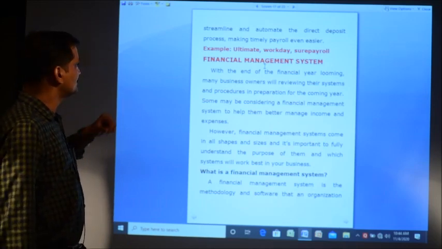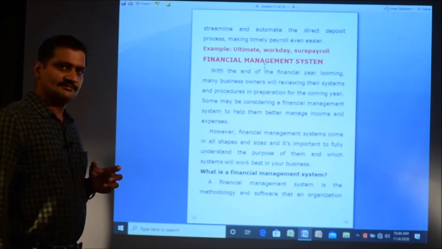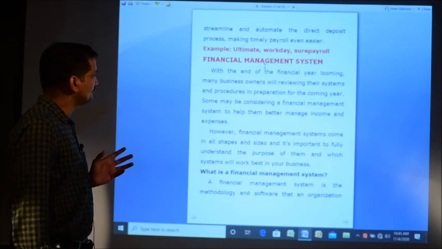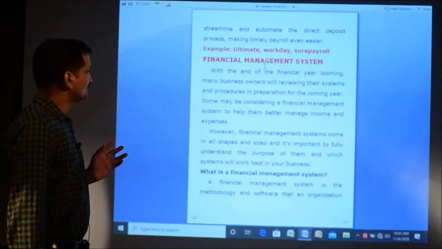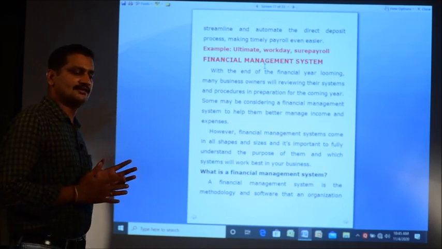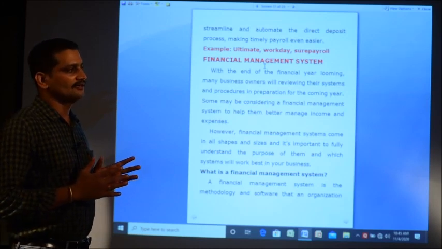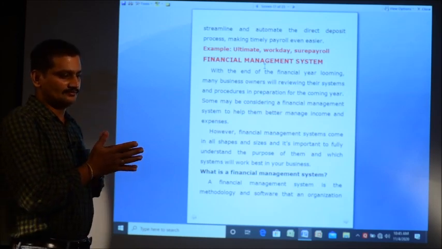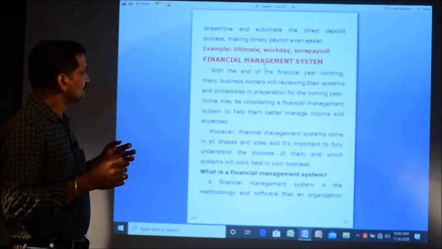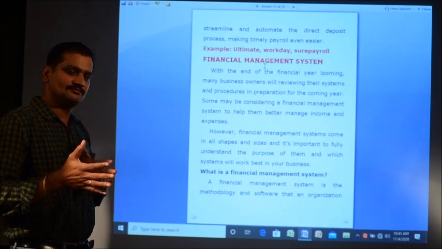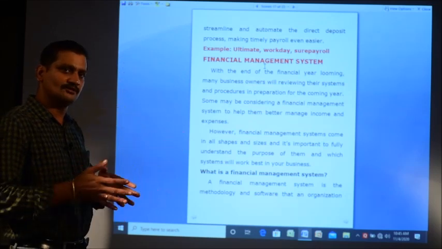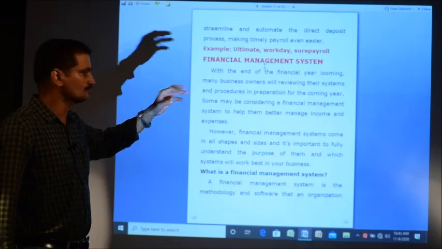Then the next comes the financial management system. This is a specific application software. With the end of the financial year looming, many business owners will be reviewing their systems or procedures in preparation for the coming year. At the end of the financial year, every organization needs to calculate the company's P&L statement, the profit and loss statement, and for preparing all those financial statements they need software. They do a lot of work, and this software helps to automate that kind of work.